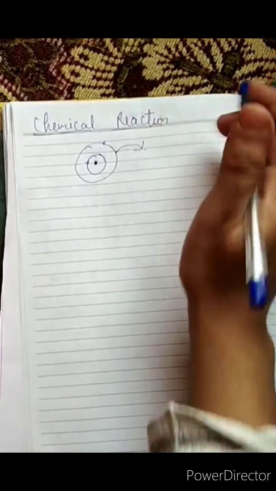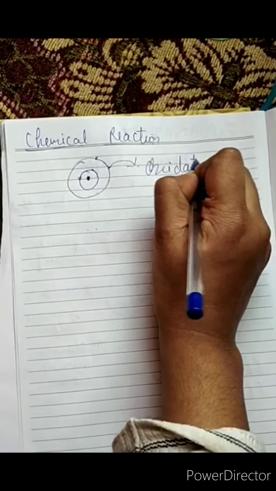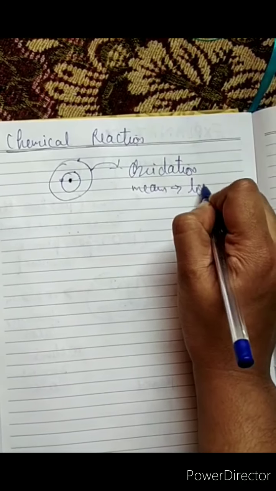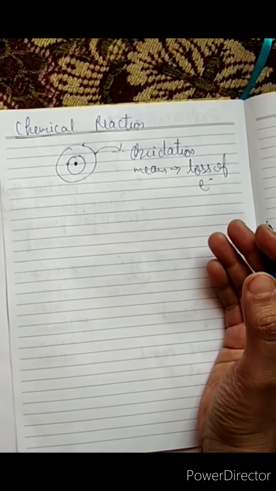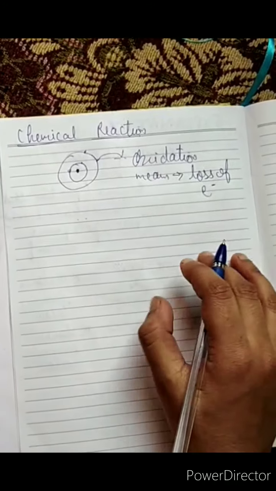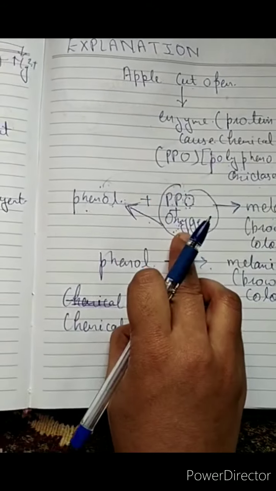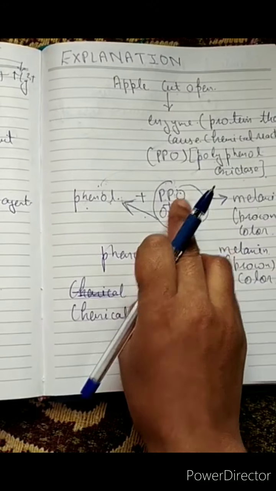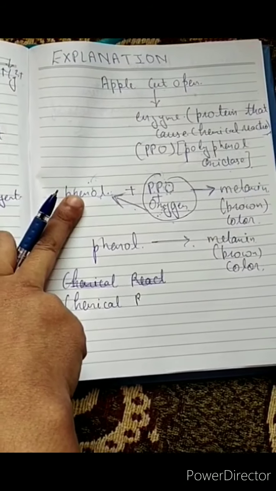I have discussed this topic in my previous videos, and I will drop the link in the description box. When oxygen combines with the PPO enzyme, it takes away the electron of phenol.